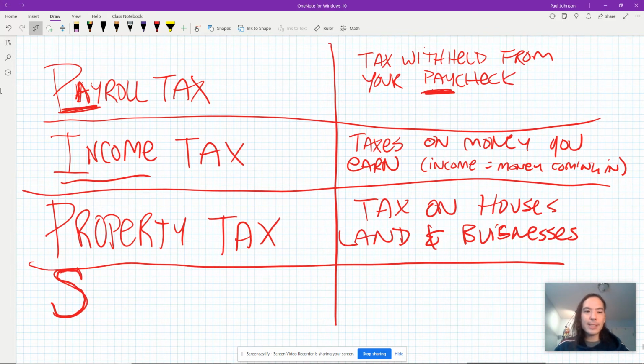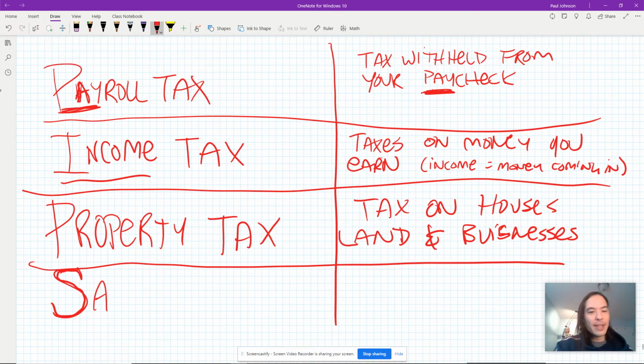So property tax is another tax on top of the other two, but property tax is only paid by people that own property. So houses, land, businesses. You might say, my sweatshirt's property, but that's not something like a house, land, or business. So you're not going to pay property tax on like a pen or a phone or a sweatshirt.